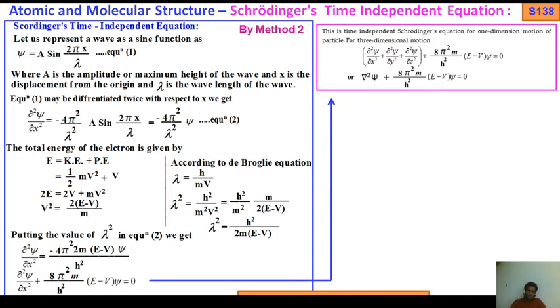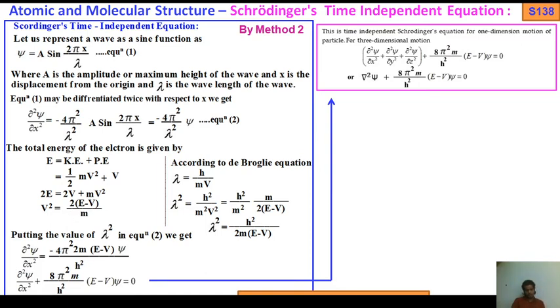Very simple. E equals kinetic energy plus potential energy. Again kinetic energy equals half m v square, and potential energy is V. Again we multiply both sides by 2: twice E equals m v square plus twice V. Now v square equals twice E minus 2V by m, or taking 2 common, v square equals twice into E minus V by m.